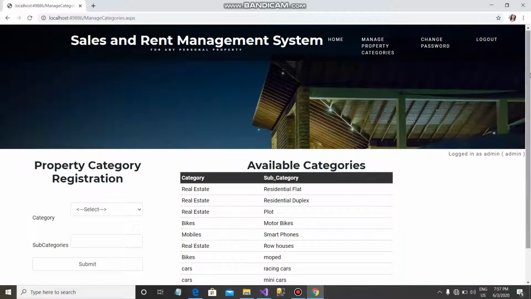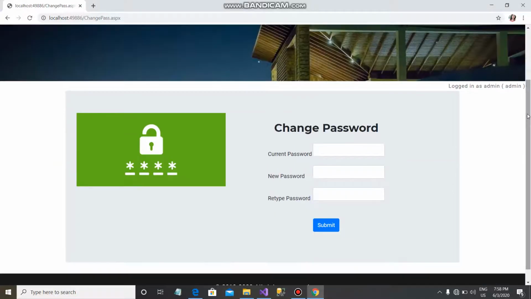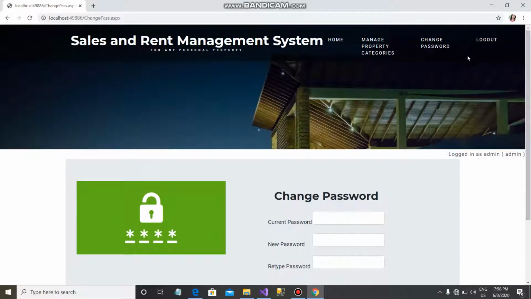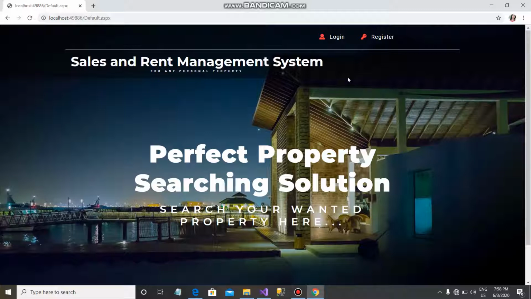From a security point of view, the admin user is also able to change his password from this window. And now I want to log out from the admin page, so I will get the message: you have logged out successfully. Okay, so let's go home.